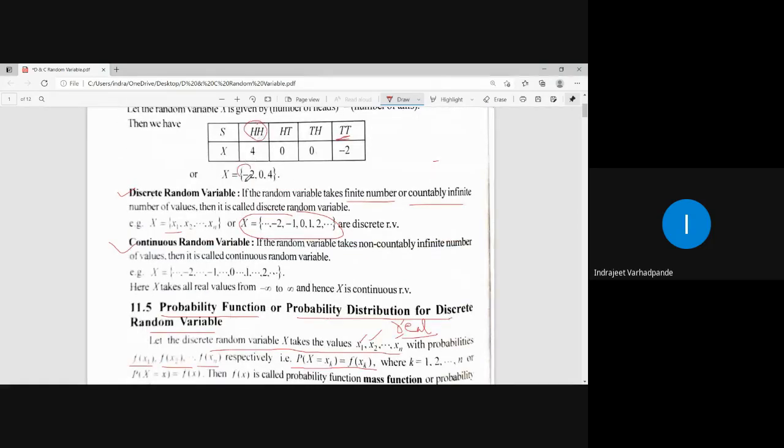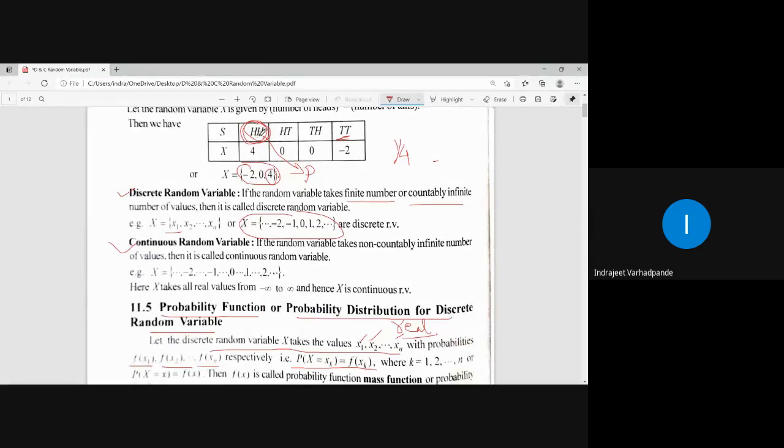The calculation of probability for this real number means we are calculating the probability for this outcome. HH is the outcome whose probability will be 1 by 4. Henceforth, probability 1 by 4 will be generated with the help of this random variable.